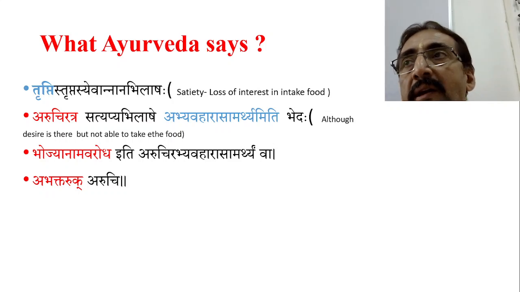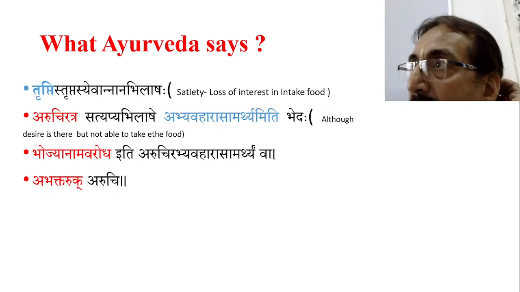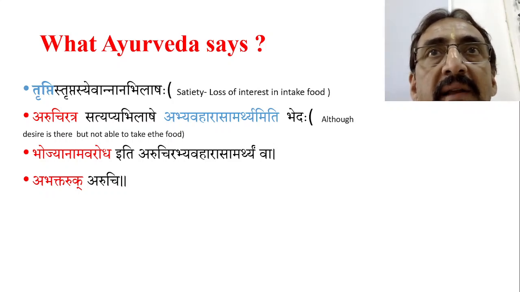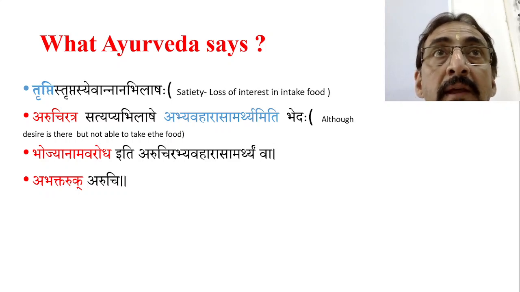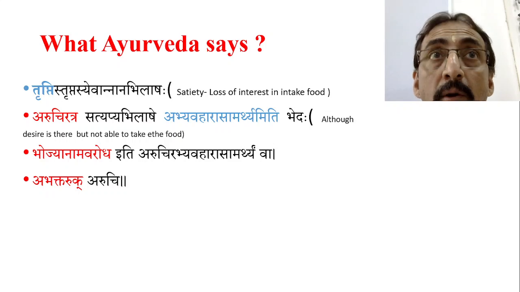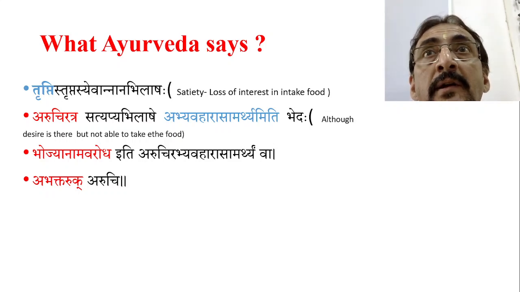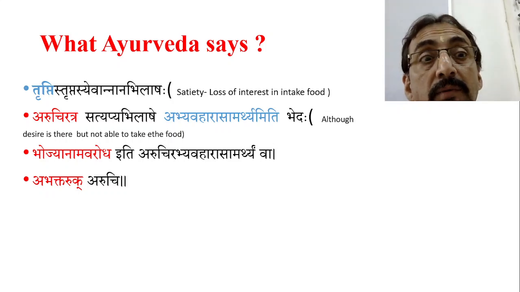There will be a stage where you stop eating, which means the satiety center has been activated. Tripti has been referred to as satisfaction, and it is also mentioned as a kaphaja nanatmaja vyadhi. Sometimes tripti may be abnormal, that means the satiety center may be abnormally stimulated, so that the person or child is not taking any food. That is also possible.